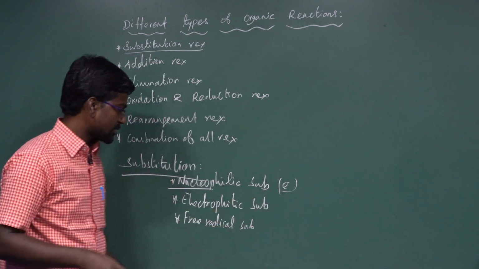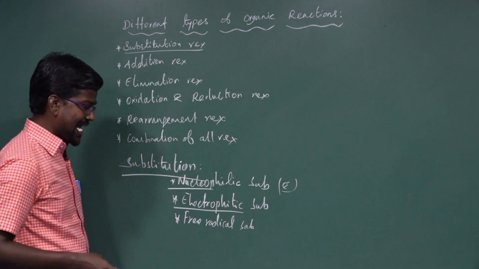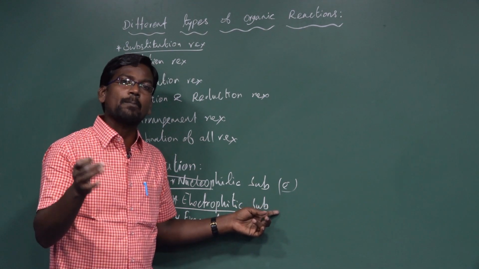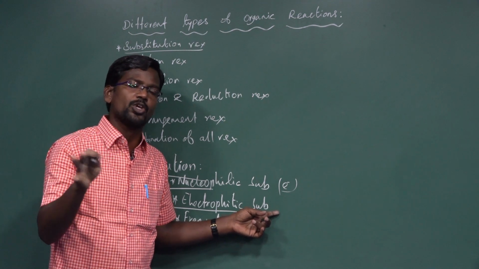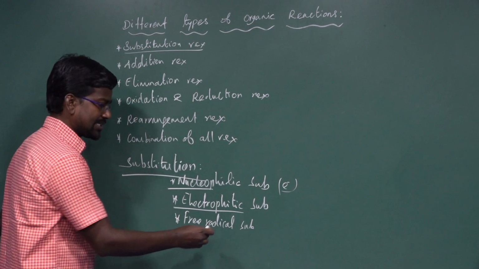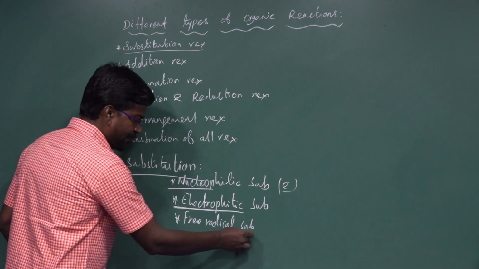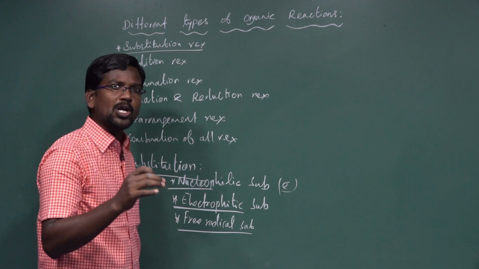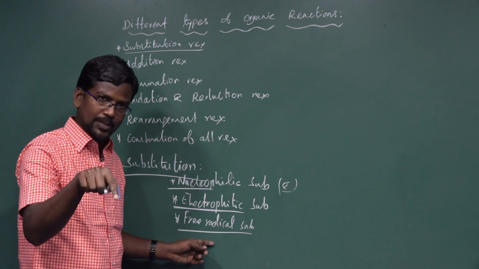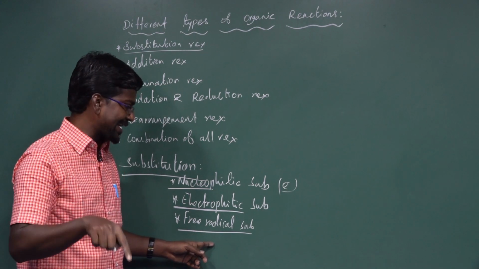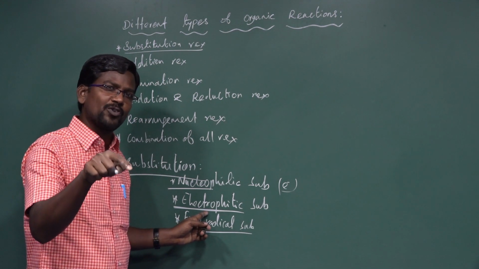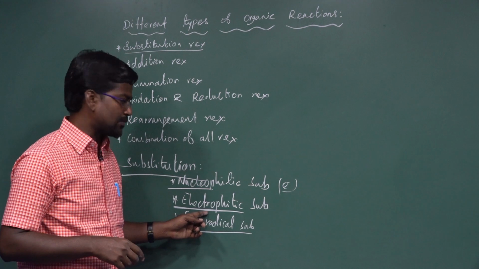Next one, electrophile. Electron deficient species are electrophiles. Vacant d orbitals, vacant p orbitals of elements, or positively charged species are all electrophiles. Next one, free radical: molecules which contain an odd electron are known as free radicals. A free radical substituting in the place of another element is known as free radical substitution. An electron deficient species substituting in the place of other particles is known as electrophilic substitution.